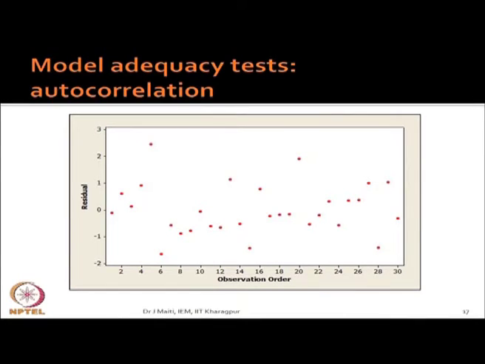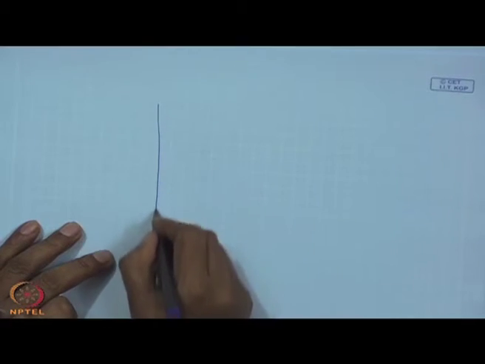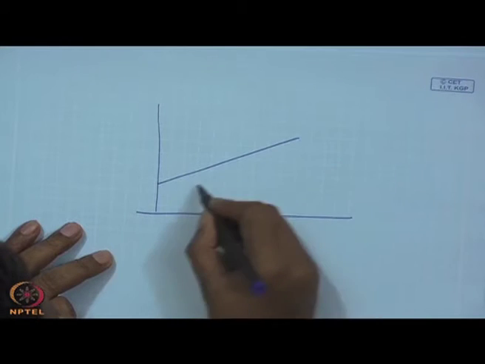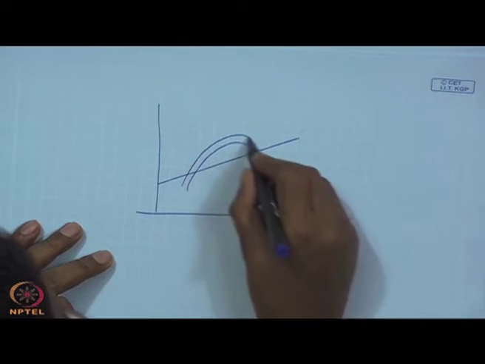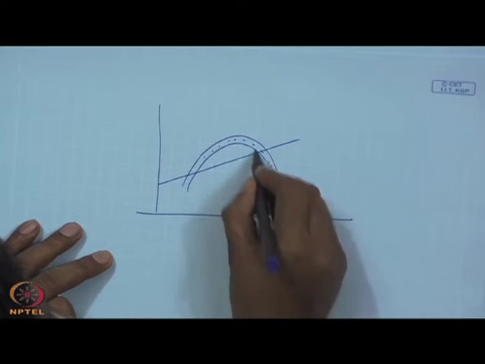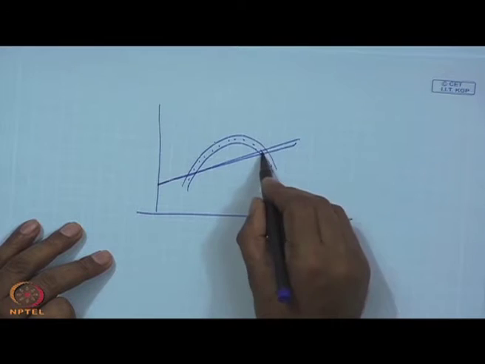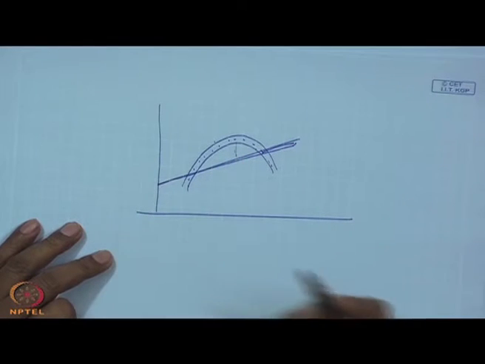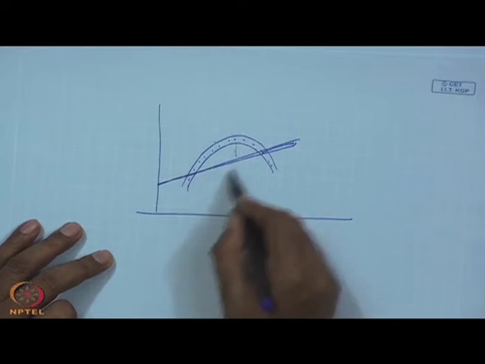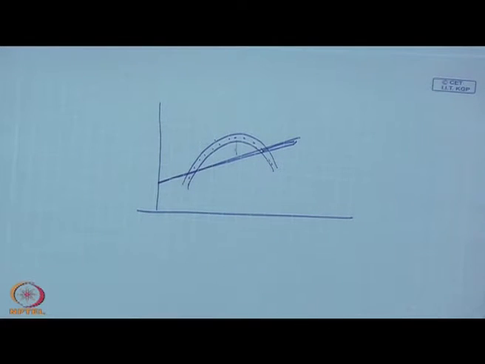In that case, when you fit a linear model like ANOVA, the entire non-linearity part will go to the errors. For example, you are fitting a linear model like this, but data is like this. You will capture this much, but this non-linearity part will go to the error.